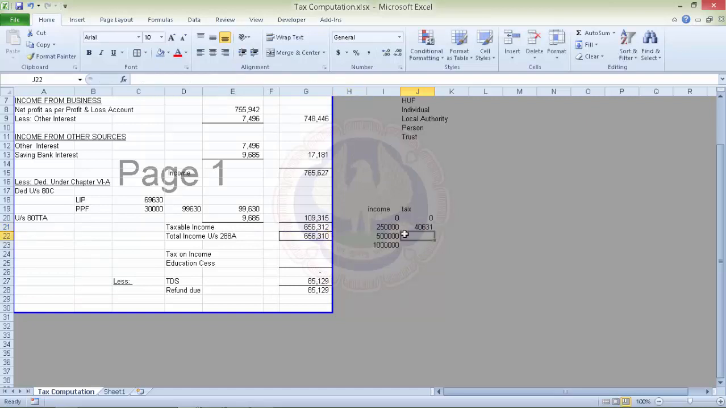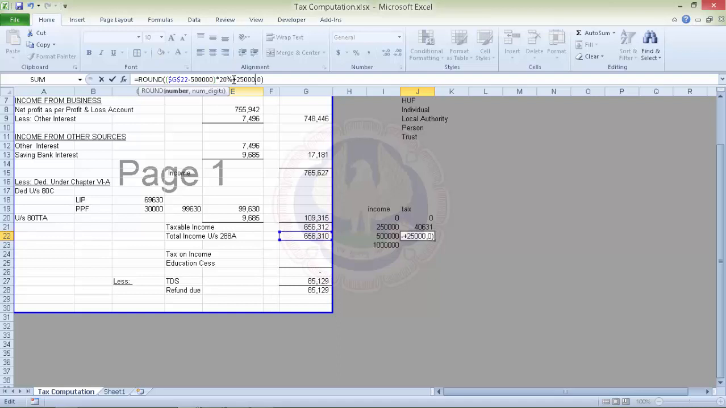Okay, and in the next slab, if the income is above 5 lakh, then the tax would be this minus 5 lakh in this case multiplied by 20%, plus 25,000, which is the tax on the income at 10% up to 2,50,000, after considering the basic exemption of 2,50,000.